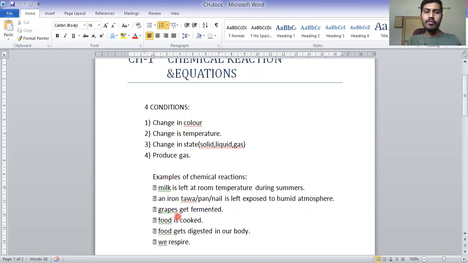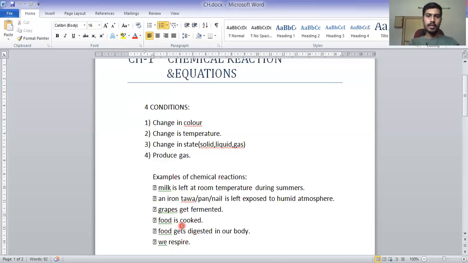Third one is grapes get fermented. See, examples 1 and 3 are of the same type. In both examples, fermentation occurs. Fermentation means આથો. ગુજરાતીમાં આપણે એને આથો કહીએ. Whenever fermentation occurs, we just need to clearly say that a reaction occurs, because gas is being produced during the fermentation. Gas is being produced, so it is satisfying our fourth condition.